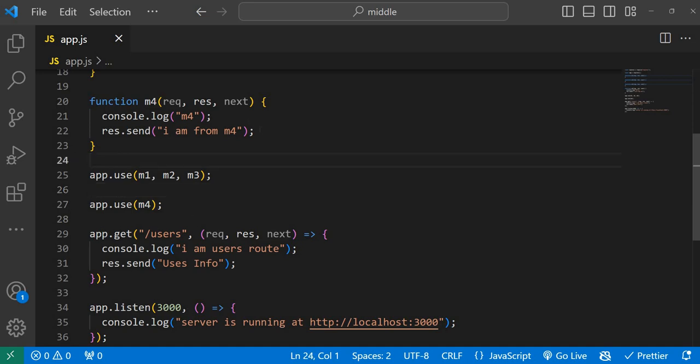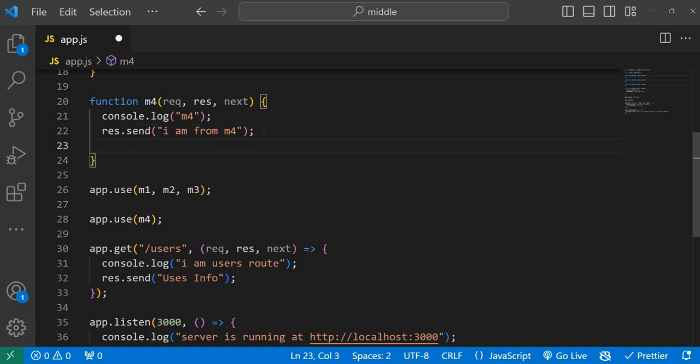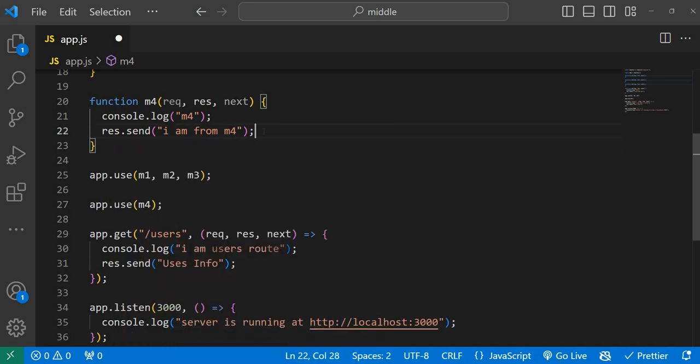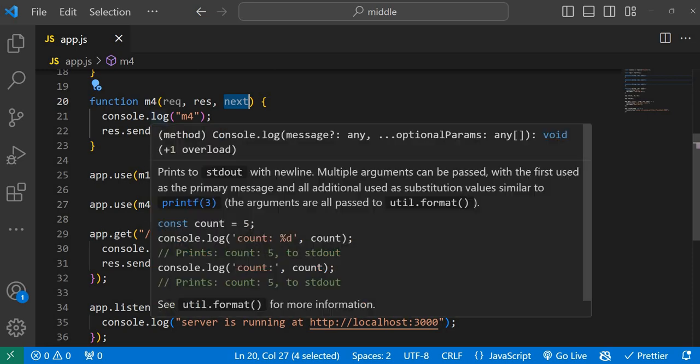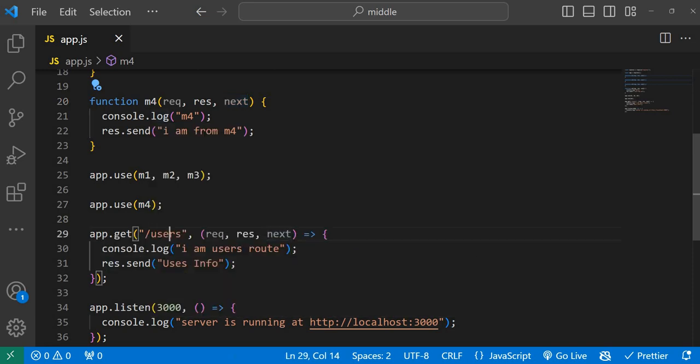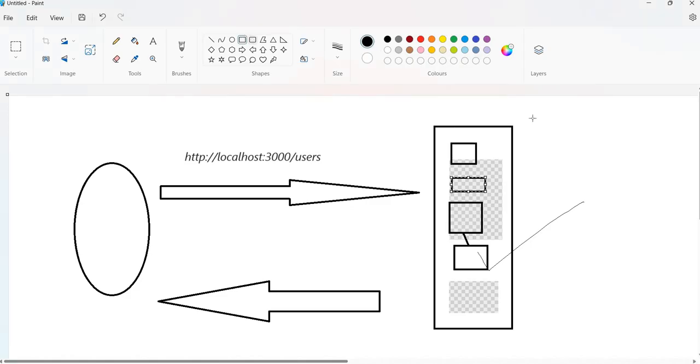Of course we didn't call next, so no problem, no error. Carefully, we have completed response.send, and we didn't execute next. That's why it is not reaching the user's route. If you missed that one, I will add it here. This is M1, M2, M3, M4, and at M4 we said, just send a response to the client.